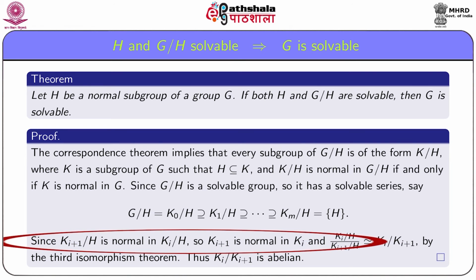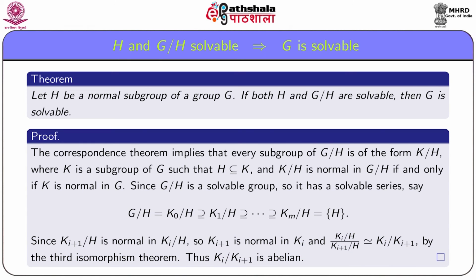Since Ki plus 1 by H is normal in Ki by H, according to the correspondence theorem, Ki plus 1 is a normal subgroup of Ki, and also by the third isomorphism theorem, Ki by H by Ki plus 1 by H is isomorphic to Ki by Ki plus 1.